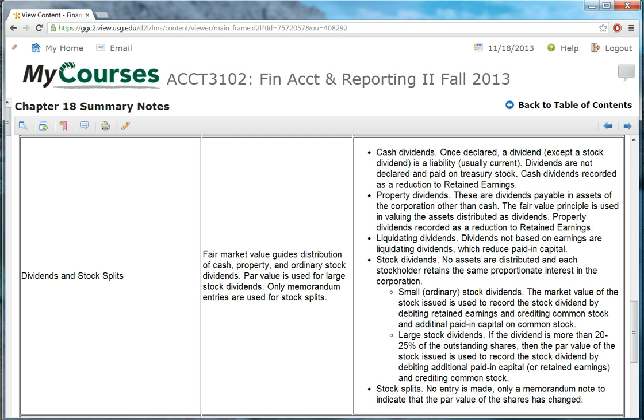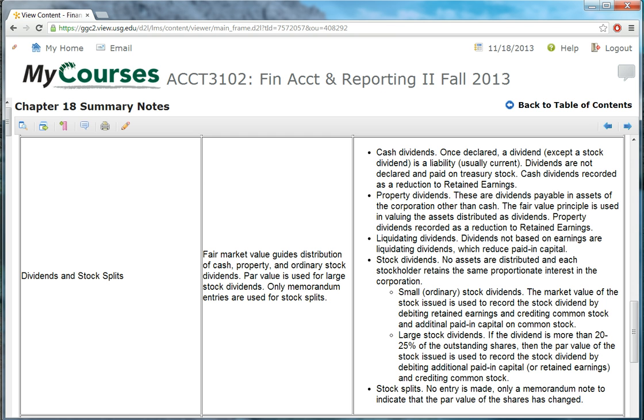Also, just as a side note, dividends are not paid on treasury stock. Dividends are paid only on those shares of stock that are issued and outstanding. In other words, only on shares that are held by investors, individual investors or institutional investors or whoever owns them, whoever the stockholders of record are. But dividends are not paid on treasury stock.